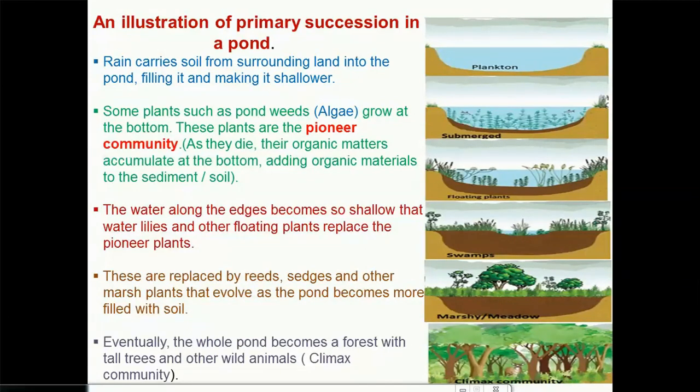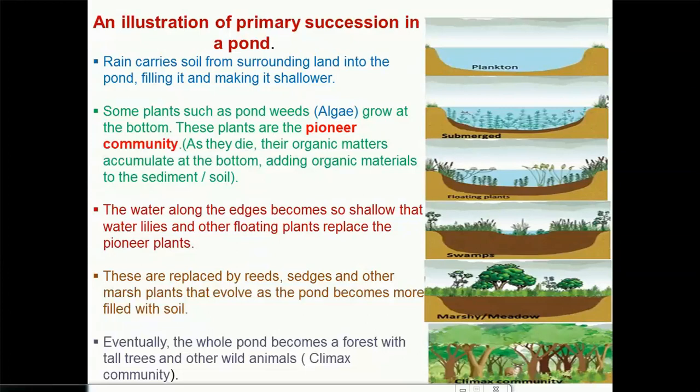Now the second one you want to look at is that some plants such as the pond weeds, these are the pioneer, such as algae, they will begin to grow at the bottom. These plants are the pioneer organisms. They too can die, and when they die, their organic materials can accumulate at the bottom, adding more organic material to the soil or sediment. And that is already taking place at the second part of this image.